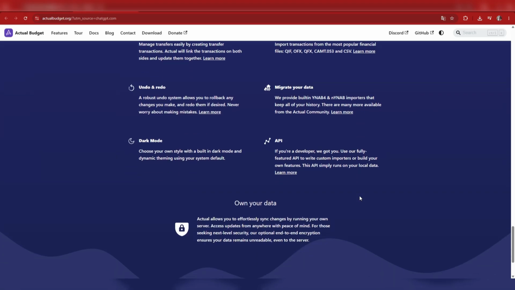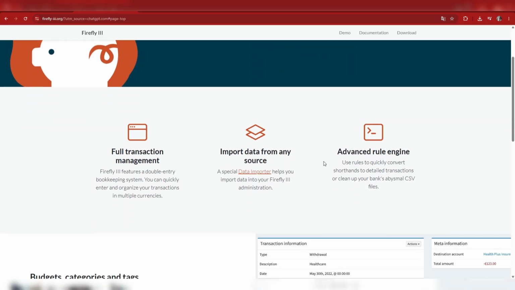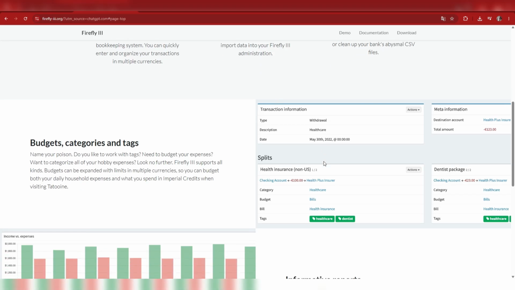Now let's talk about Firefly. It is different. It is more of a full financial tracking system, not just a budgeting tool. It focuses on transactions, accounts, reports, and double-entry bookkeeping. So instead of focusing only on budgeting, it focuses on your entire financial history.